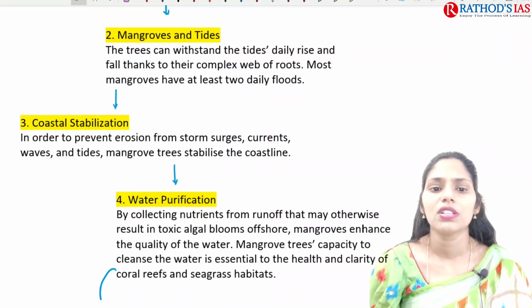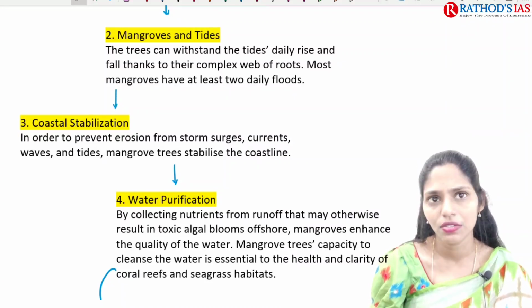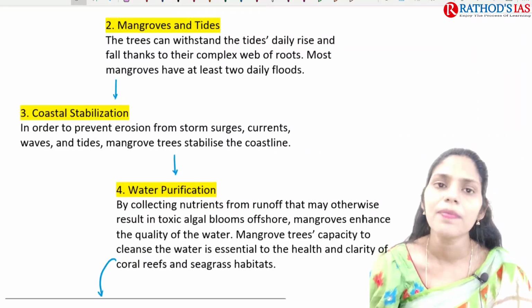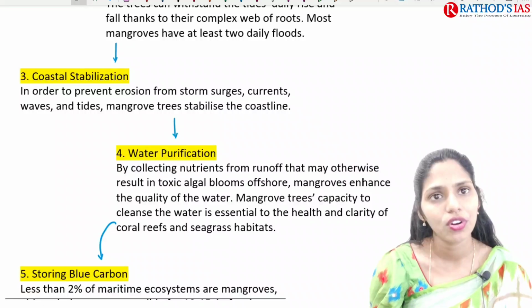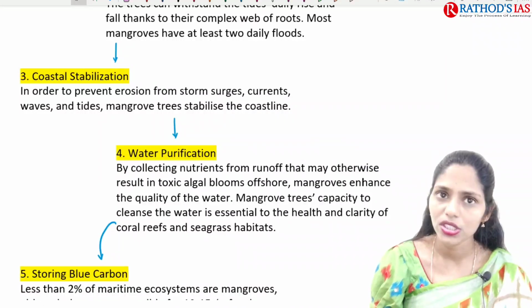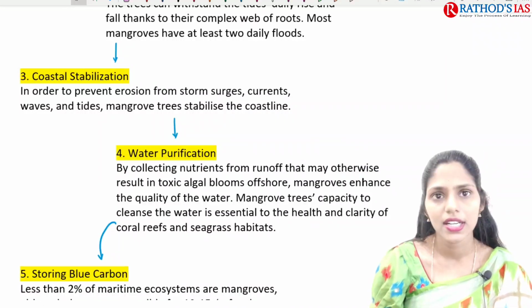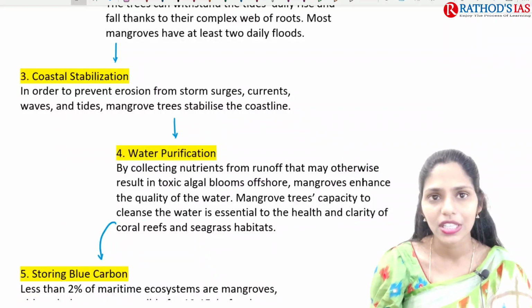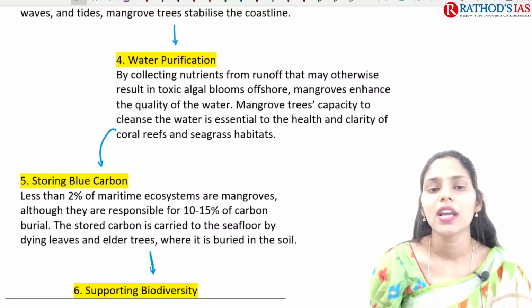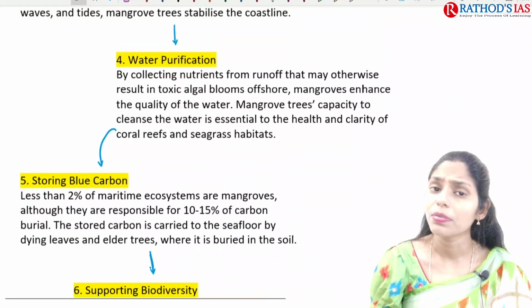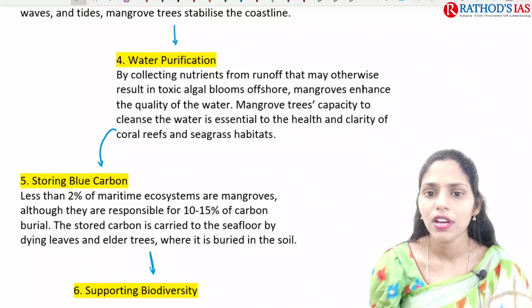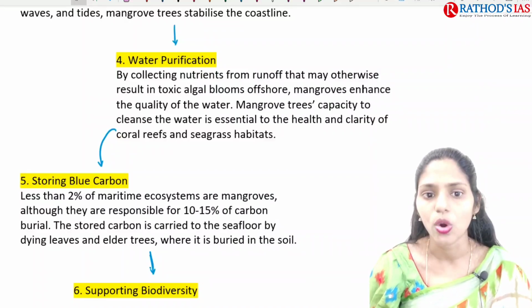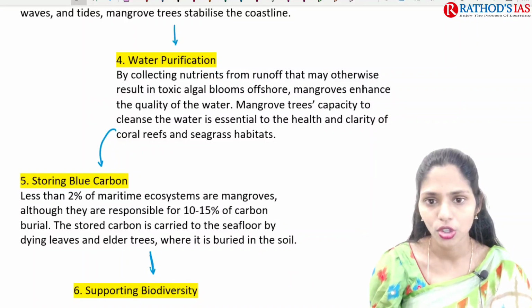Because of this, they help with the preservation of the coastal area as well as coastal stabilization. They help in the prevention of soil erosion from storm surges, currents, waves and tides. Mangrove trees stabilize the coastline, and they are also helpful for water purification, by collecting nutrients from the runoff that may otherwise result in toxic algal bloom offshore.